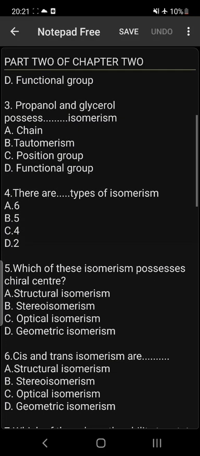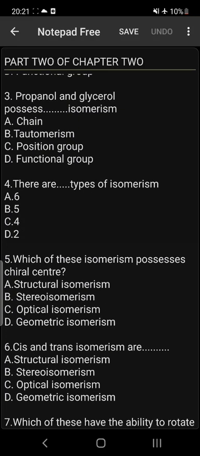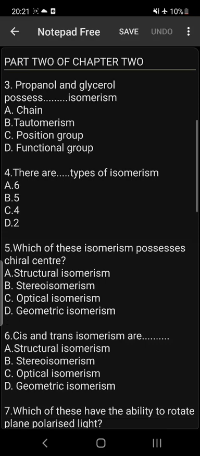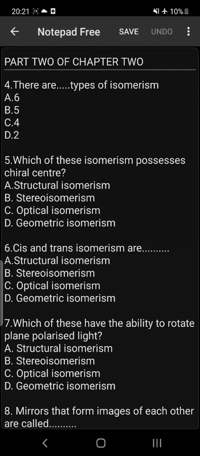Number 4, there are dash types of isomerism. There are 2 types of isomerism. That is D. That is, we have structural isomerism and we have stereoisomerism. Number 5, which of these isomerisms possesses a chiral center? It is the optical isomerism. The optical isomerism possesses the chiral center.